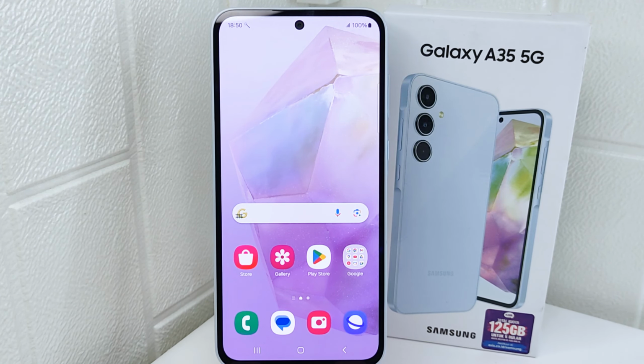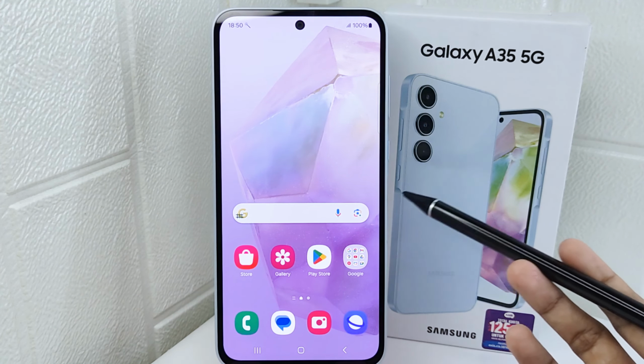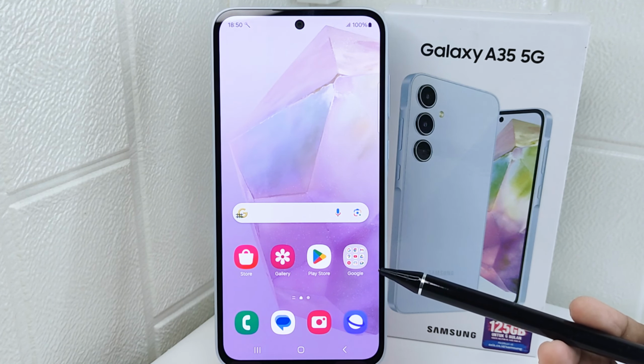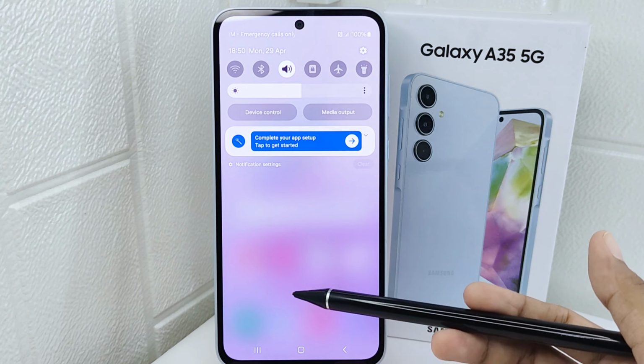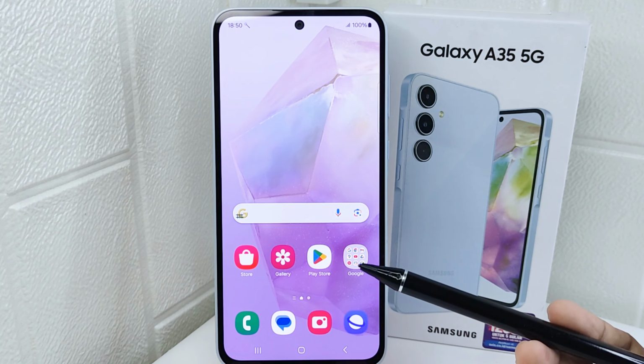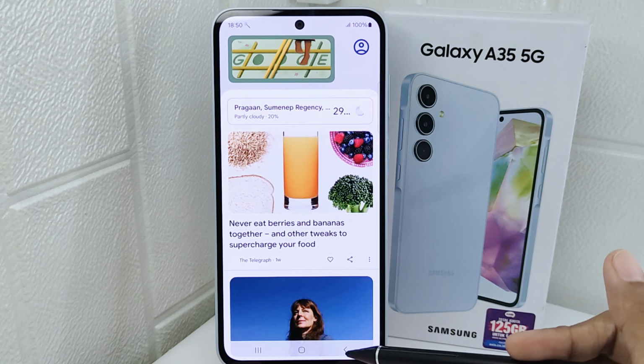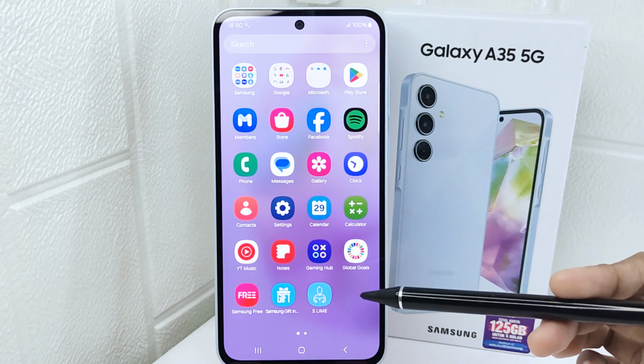Hello everyone. Here I want to provide a tutorial on how to turn off keyboard sound on Samsung A35 5G device. Some users simply prefer a silent typing experience. Being able to turn off keyboard sound allows for customization of the typing experience according to personal preferences. So let's go to the tutorial.